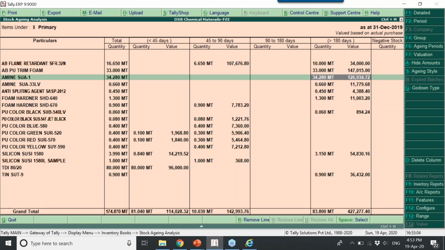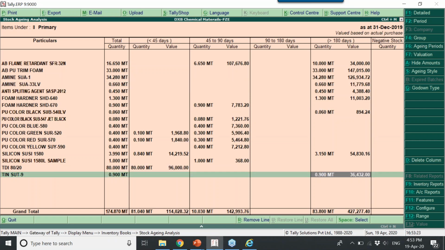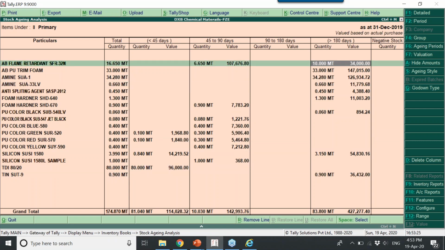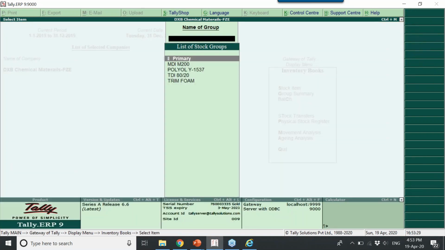Here is the clear picture for the business owner. You invested in this inventory and it is lying with you for the last 180 days and above. So you need to take a call. Do you need to keep this or do you need to sell it? So this is how a business owner has to study the inventory, correct? Based on the aging analysis. So, end of the session.